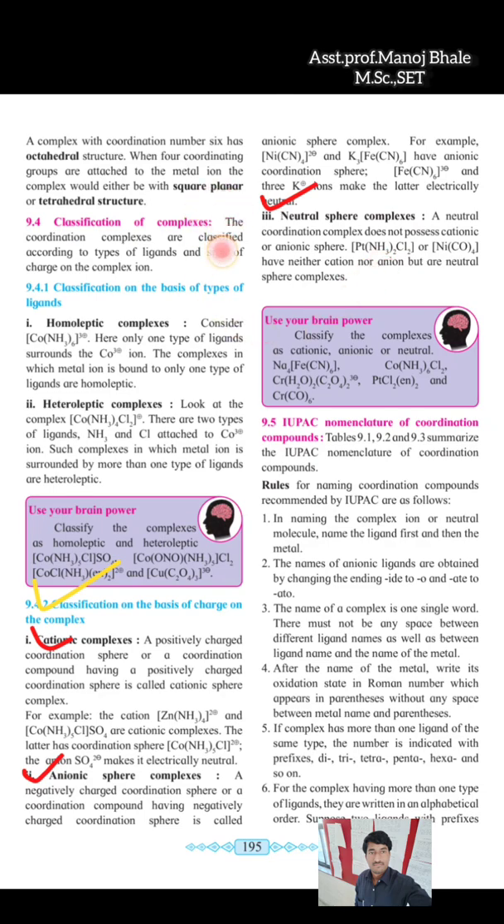So classification of the complex: first one, classification based on the type of the ligands, homoleptic complex and heteroleptic complex. Homoleptic means all ligands are the similar type of ligand. Heteroleptic complex means complex which is having different types of ligands present in the complex. Next one, classification based on the charge on the complex: cationic complex, positive charge; anionic complex, negative charge; neutral sphere complex, which is having no charge.